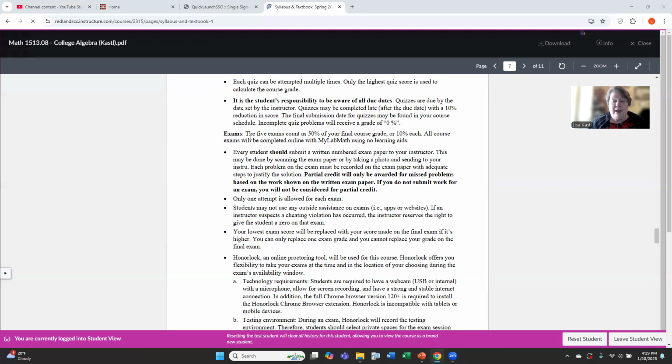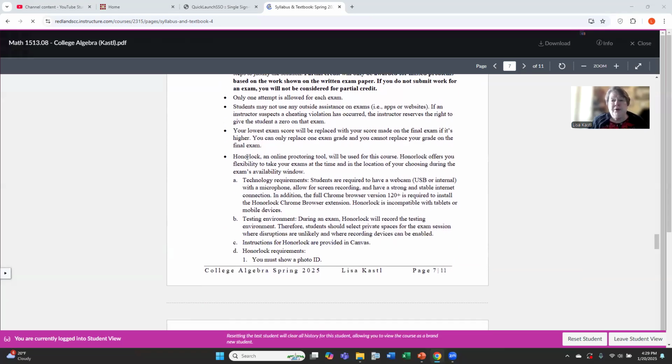It's simple enough. I will give you instructions when I send the announcement out prior to that exam being due. You can take a photo with your phone of your exam paper and email that to me or attach it to a Canvas message, or you can scan it and send me the PDF. Either one of those works very well.